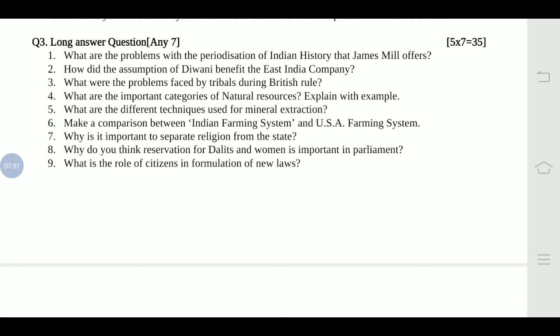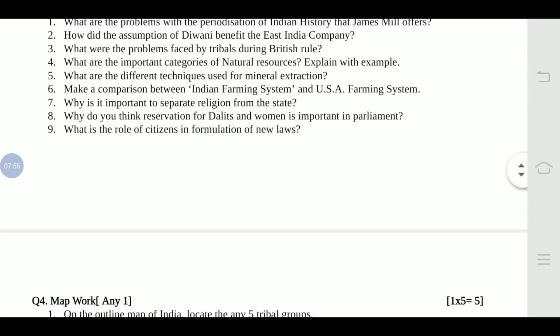How they are making the new laws, what their role is, how it could be done by the common citizen, like rallies and signature campaigns, by providing a bill in the parliament. So there are a number of ways.